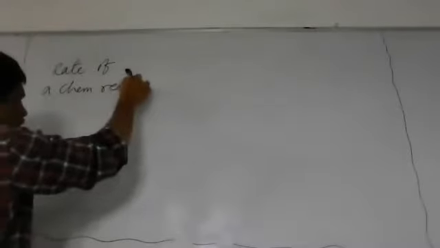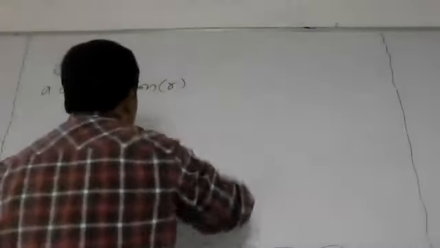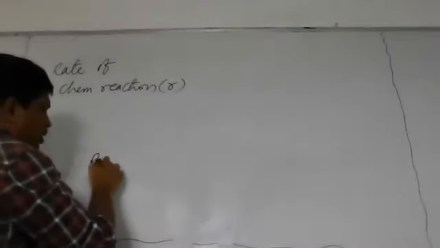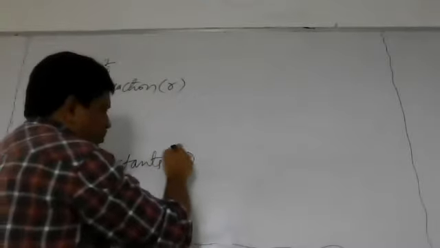Rate of a chemical reaction. Try to understand this first. Suppose I am taking a chemical reaction in which reactants are converted into products.